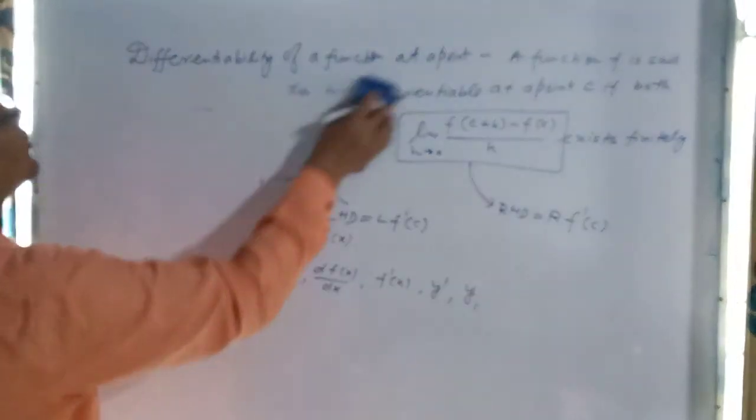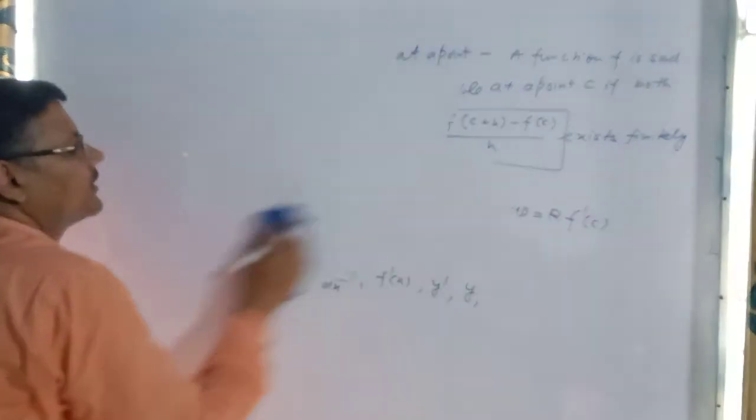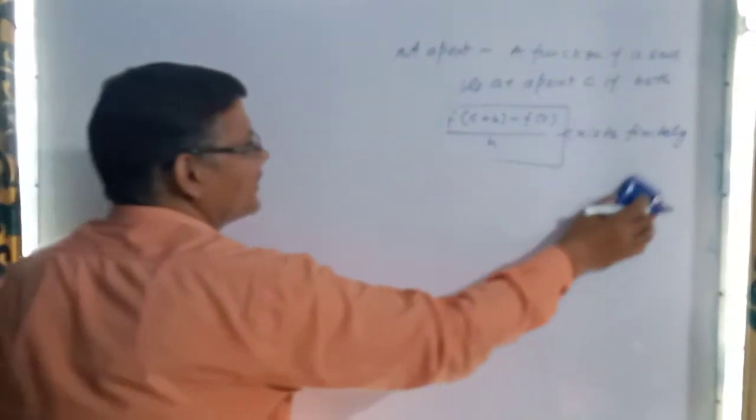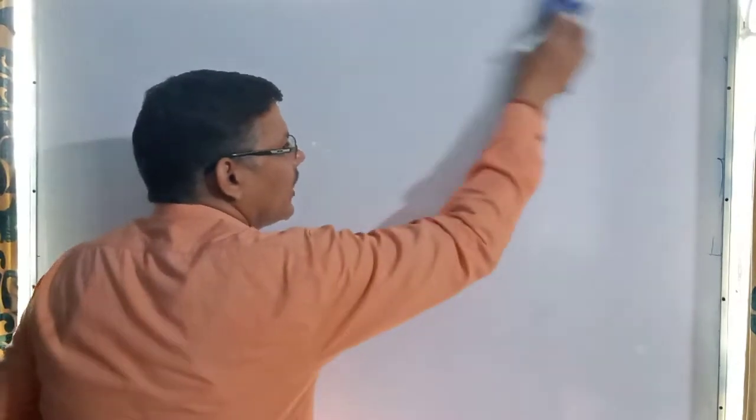Now I am going to deal with one theorem, and that theorem states that if a function is differentiable at a point C, then it is also continuous at that point.